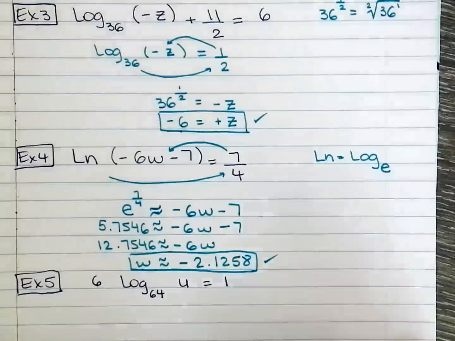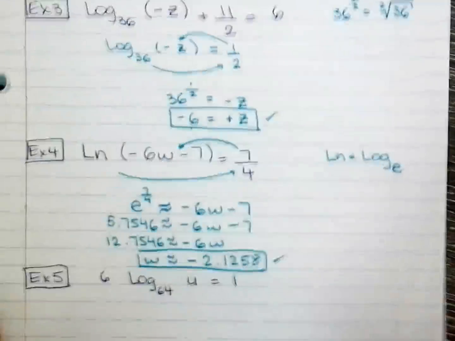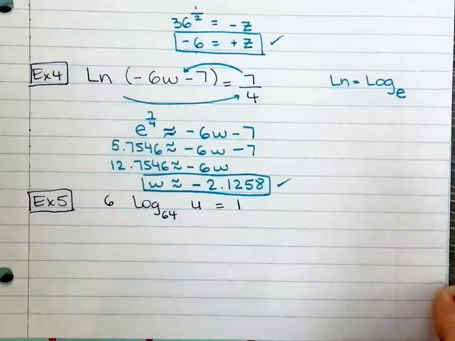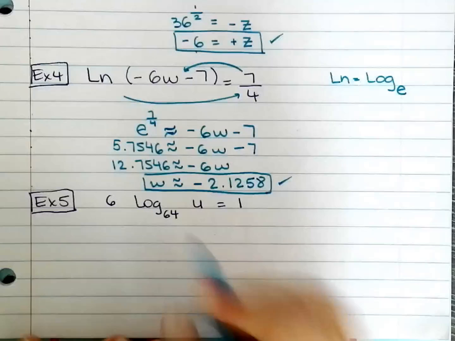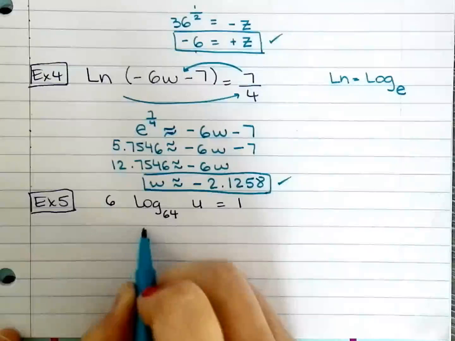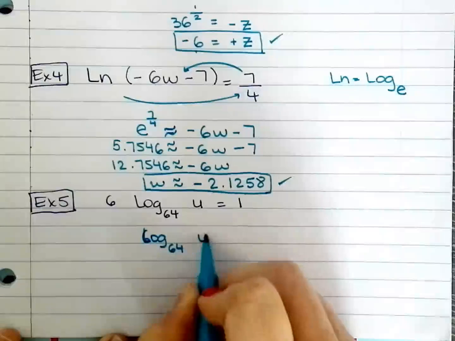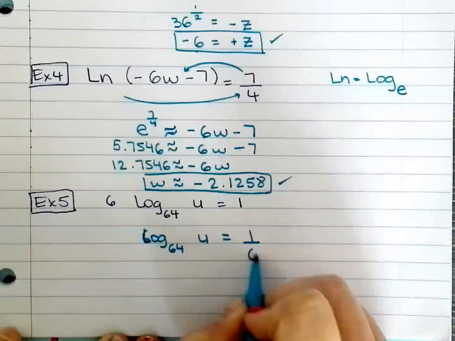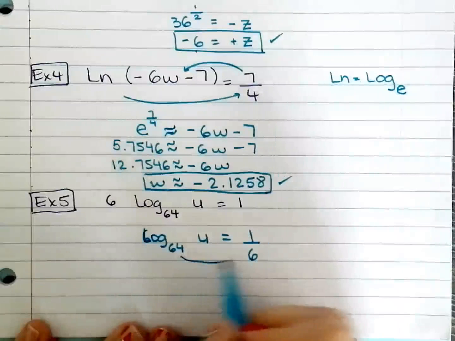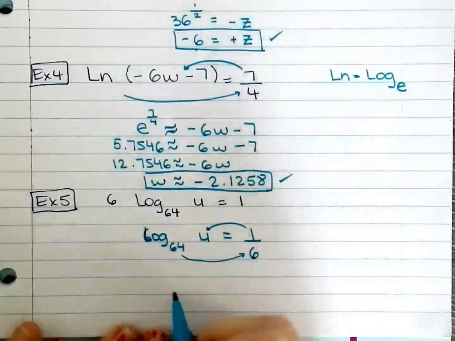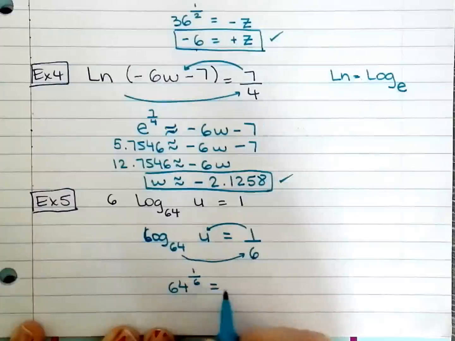Ta-da. Okay. Divide by 6. That gives you log base 64 of u equals 1 over 6. And now we're going to rewrite this in exponential form. So 64 to the power of 1/6 is u.